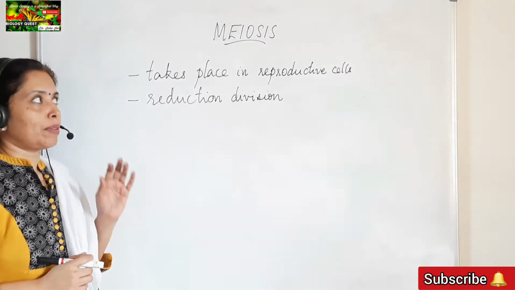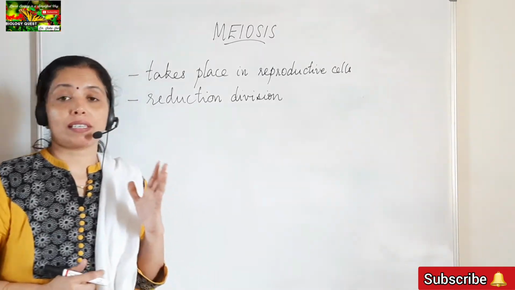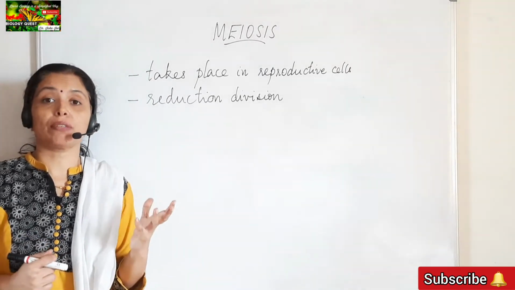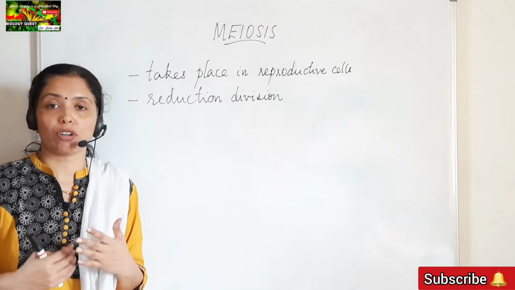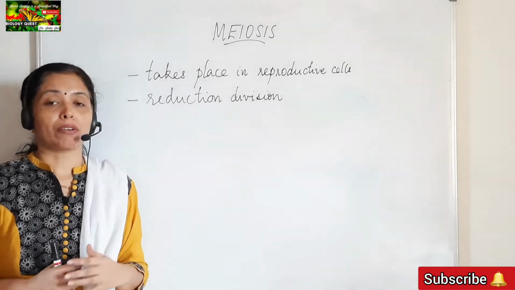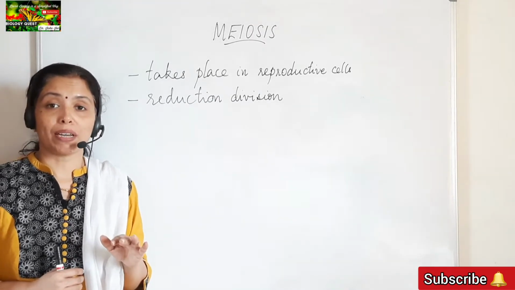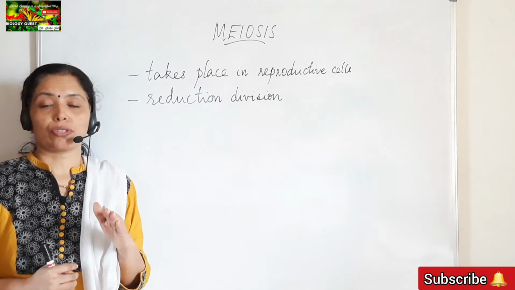Okay, so we have seen that mitosis is an equational division. Mitosis is otherwise called equational division because the chromosome number of the daughter cells remains the same. Whereas in the case of meiosis, meiosis is called reduction division because the chromosome number is reduced to half in